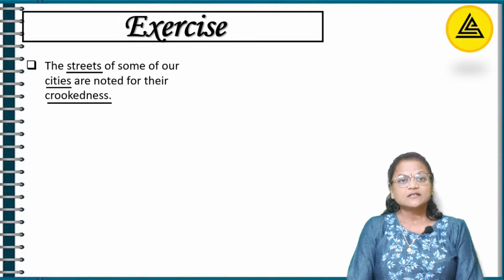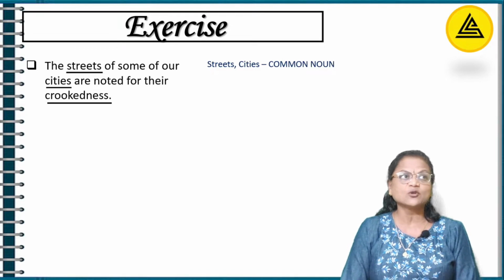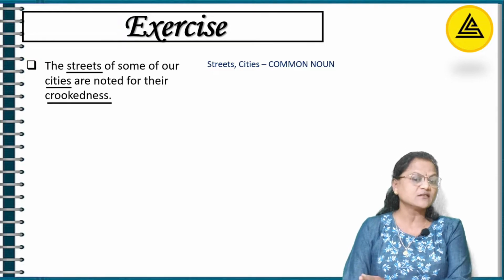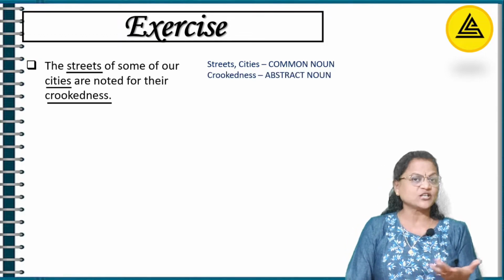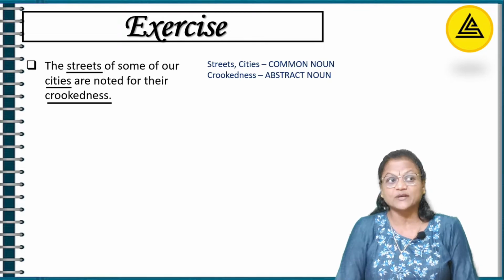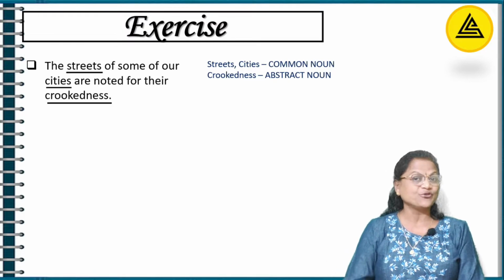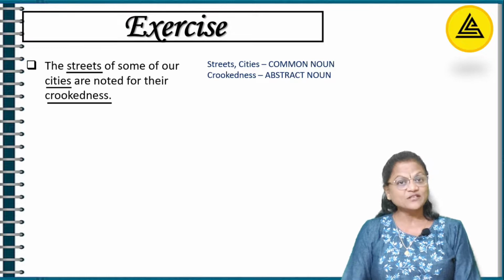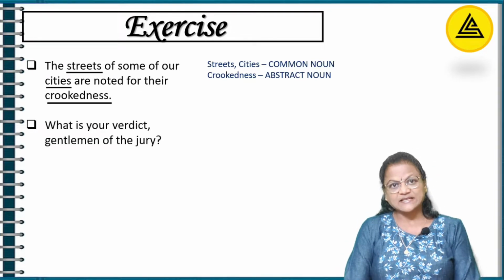So here, streets and cities both are going to be common nouns because I'm not talking about any specific street or any specific city. Crookedness is something which I understood, you all also understood, but I cannot show you what is crookedness. I cannot make you touch it or feel it. You just have to understand it. So the noun, obvious, right? It's an abstract noun.